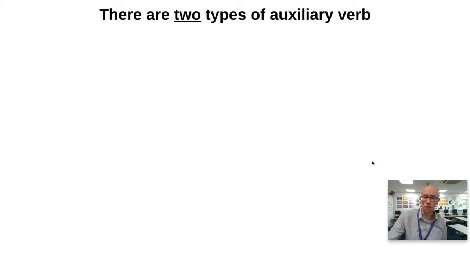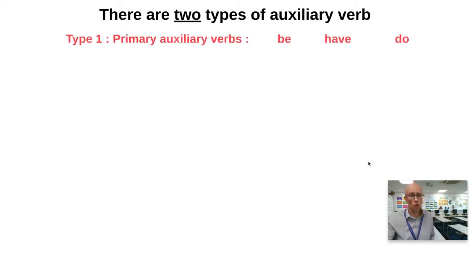Now, there are two types of auxiliary verb. One type is the primary auxiliary verb, and there just happen to be three of these in English: to be, to have, to do.